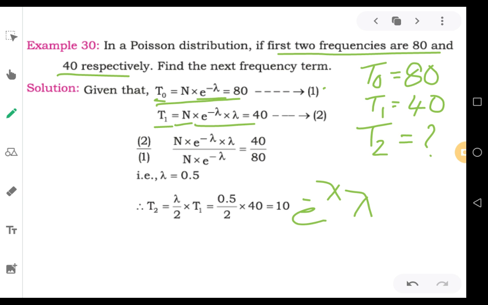Understand the expansion now. When you expand the probability term, e to the power of minus lambda into lambda to the power of x divided by x factorial, for P1 the value of x becomes 1. So e to the power of minus lambda into lambda to the power of 1, that is lambda itself. Divided by 1 is not necessary because anything divided by 1 is the same number. Hence the leftover equation is n into e to the power of minus lambda into lambda is equal to 40, the value given in the question. Take this as the second equation.